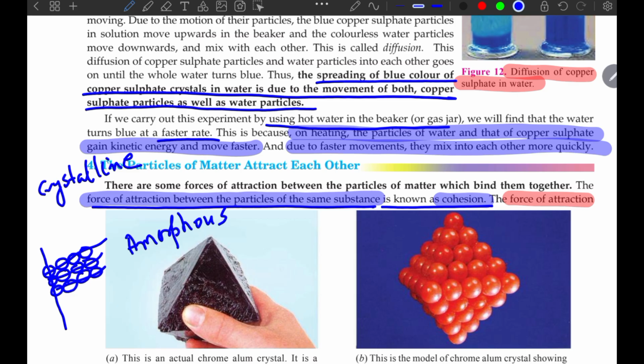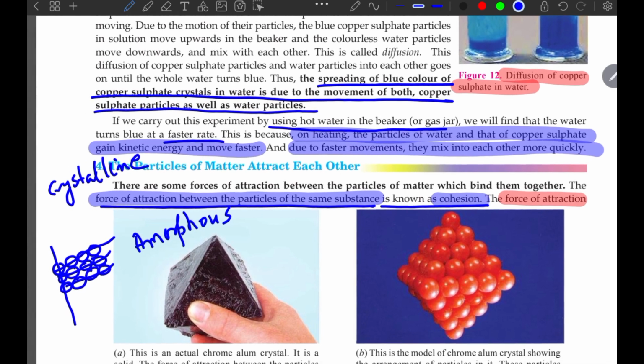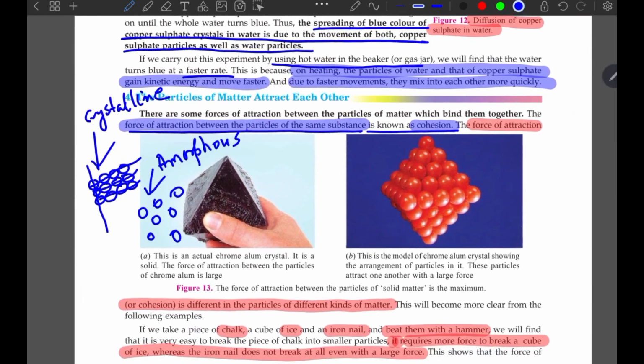No. Sugar has a particle-like, crystal-like appearance, because it is crystalline. And why is it crystalline? Because it has a definite structure, definite arrangement of the particles of solid. But in case of talcum powder, it doesn't have a definite arrangement, a definite pattern, maybe haphazard in this manner. So this is for amorphous and this is for crystalline solid. Both are solid, but with a different manner of arrangement of the particles.